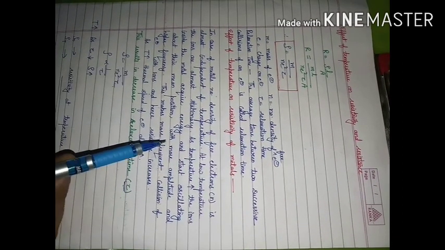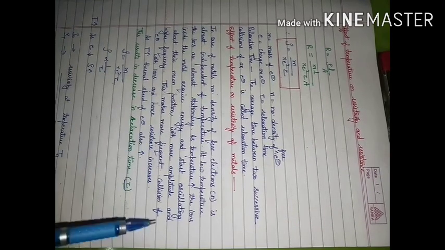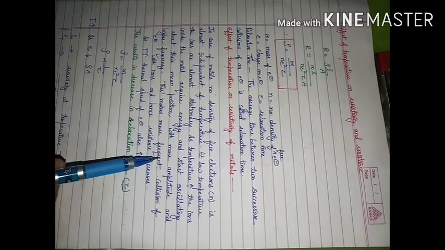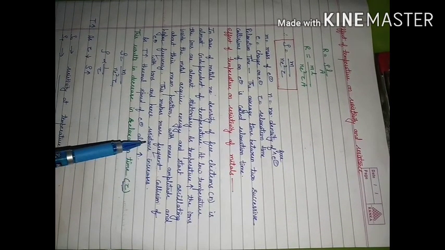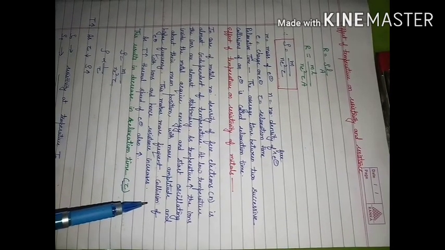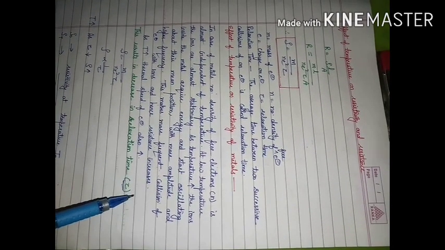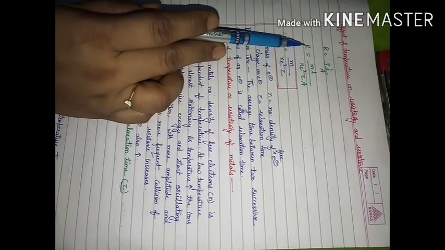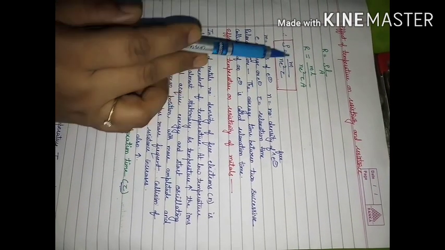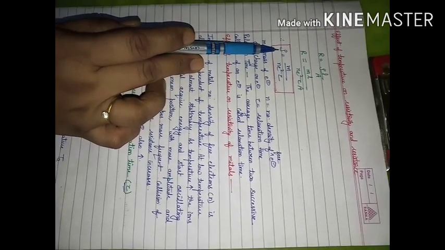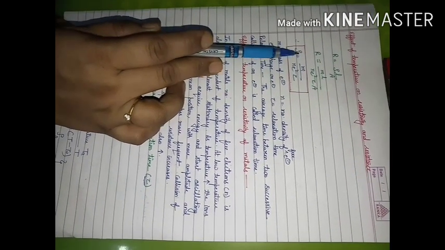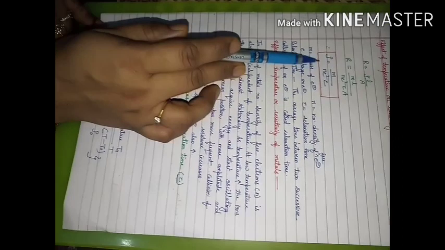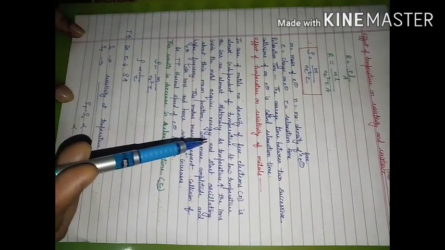So the chances of collision of electrons with ions increase. And when the number of collisions increases, relaxation time will decrease. And if relaxation time decreases, resistance will increase, or you can say resistivity will increase. And this is going to happen with increase in temperature.